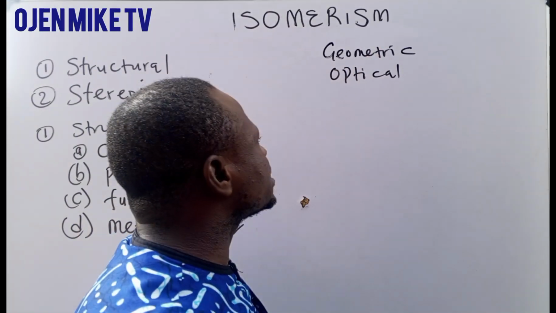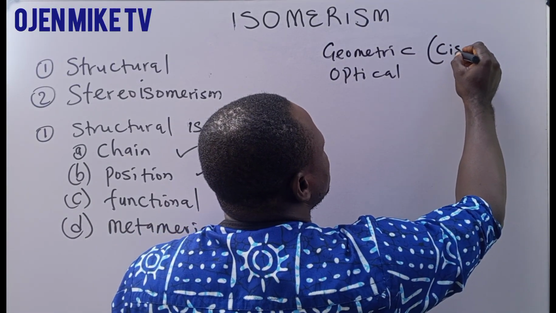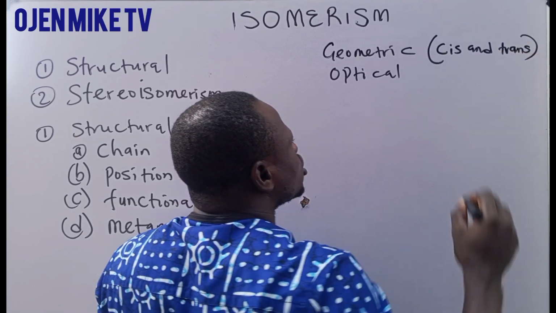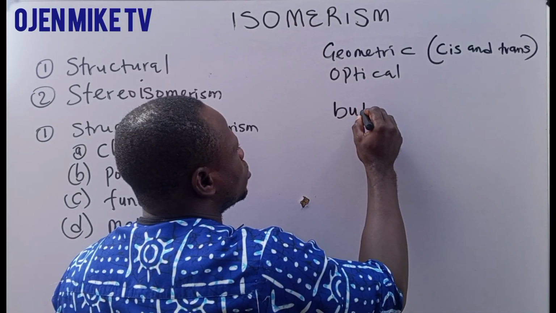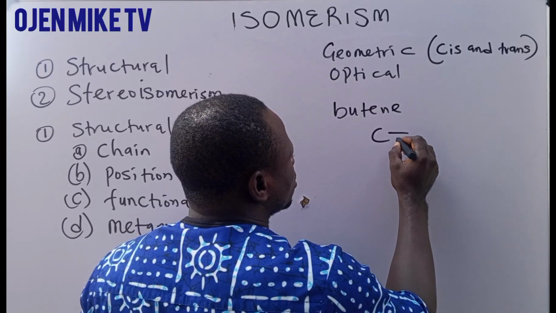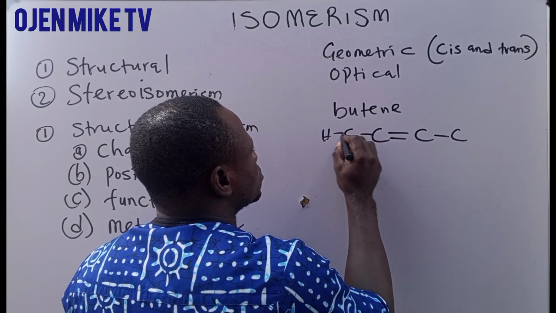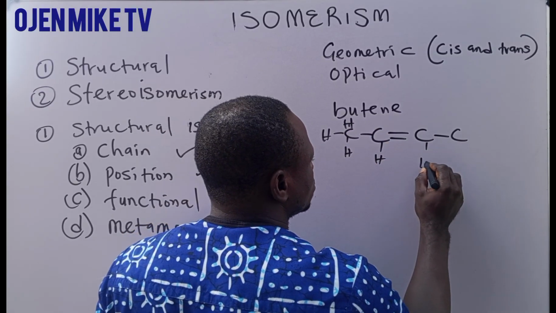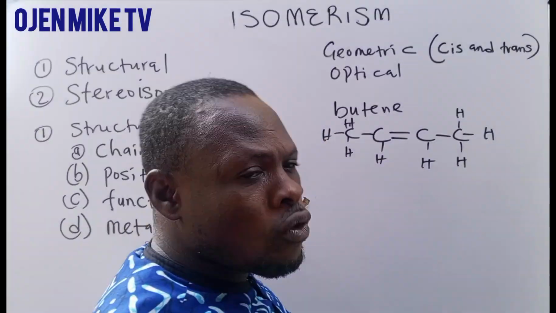Now, in the case of geometric isomerism, it is common in what we call cis and trans, in butene. Now, the structure of butene is what? This is butene. This is a typical structure of butene.